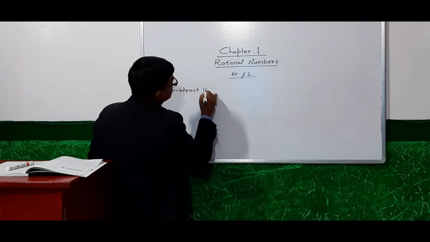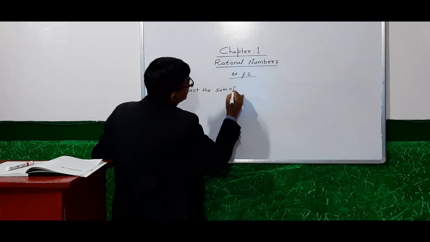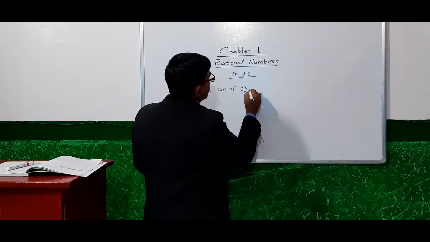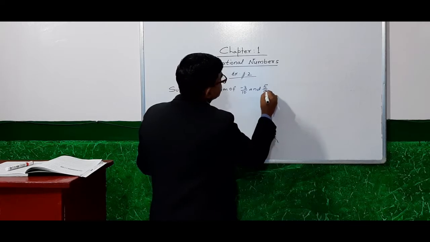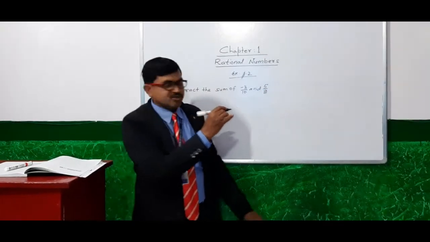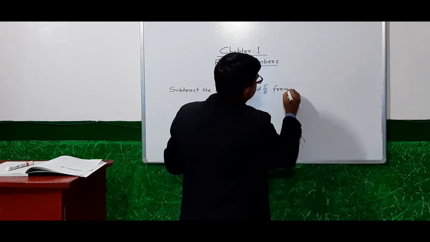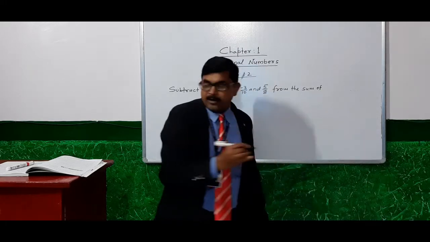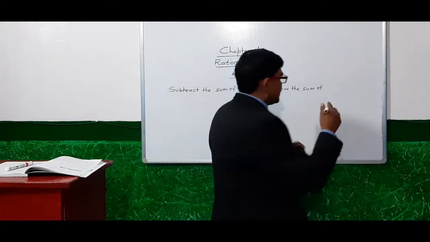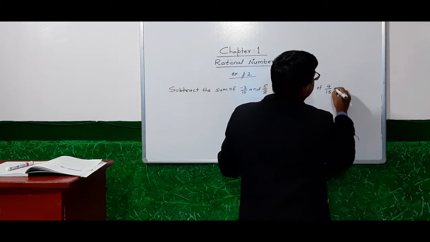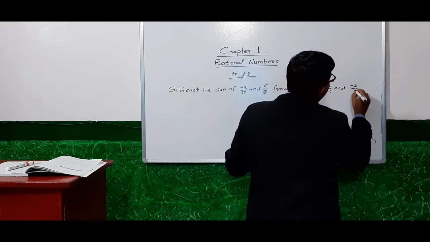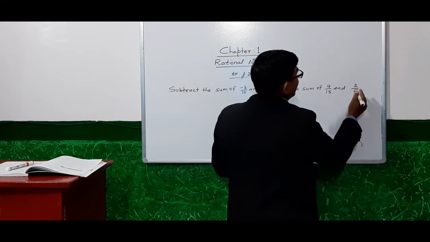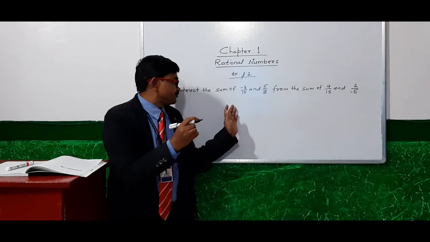Subtract the sum of minus 3 by 10 and 5 by 8 from the sum of 4 by 15 and minus 2 by 5. Sorry, 2 by minus 5. Yeah.